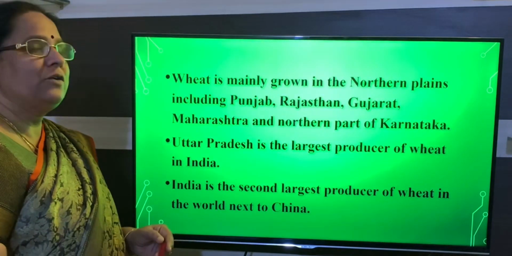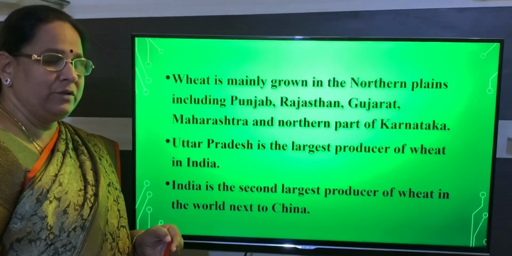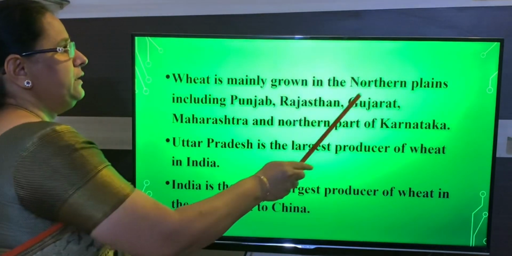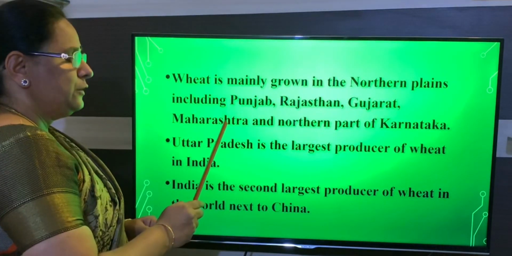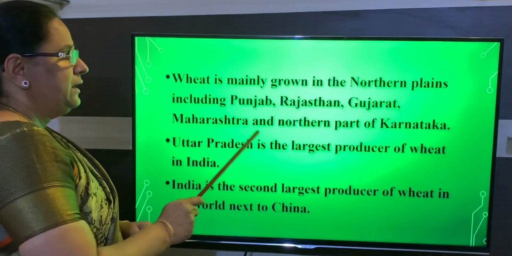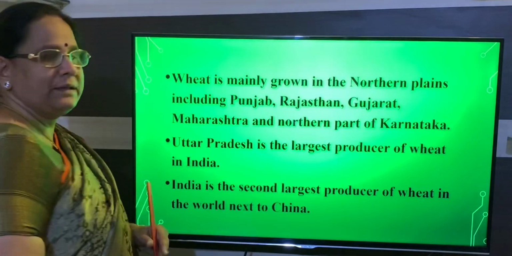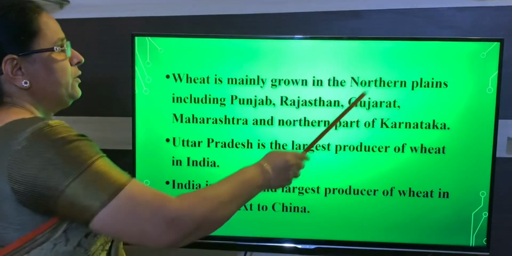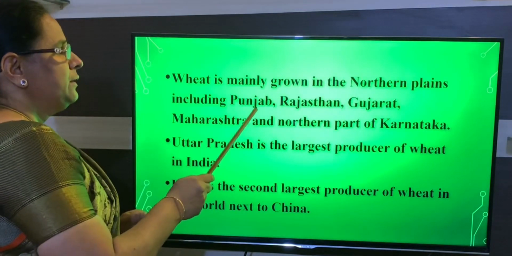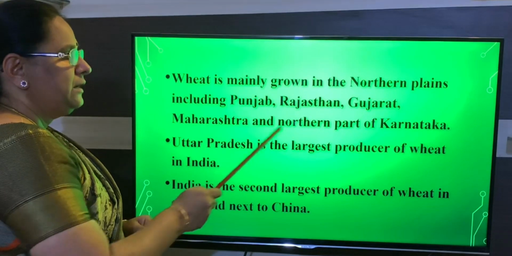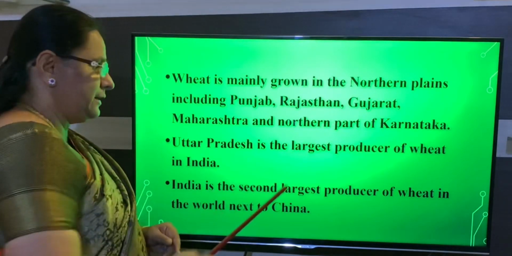And it is mainly concentrated, as I told you in the beginning itself, in North India. So you can see in the northern plains including Punjab, Rajasthan, Gujarat, Maharashtra and northern part of Karnataka. So which are the places it is mainly grown? In the northern places including Punjab, Rajasthan, Gujarat, Maharashtra and northern part of Karnataka.